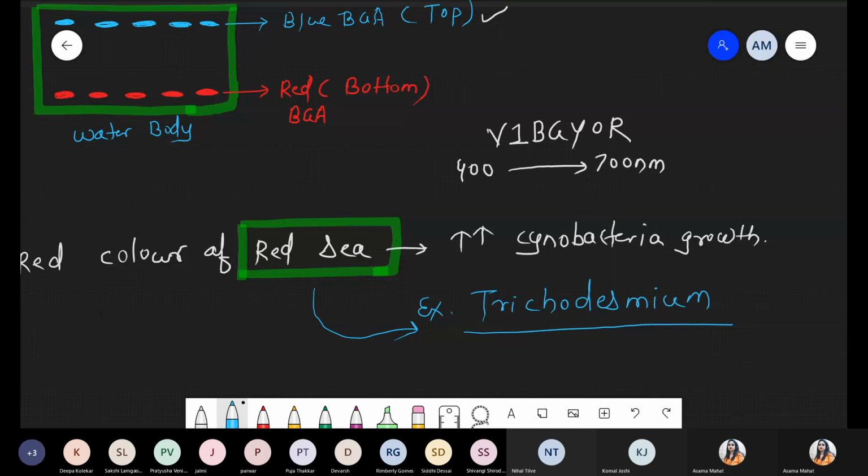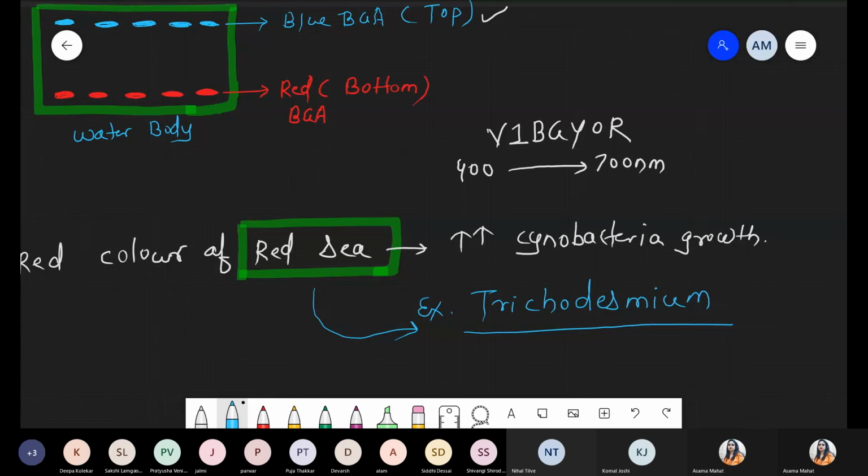Color depends upon exactly what the position of that bacteria is, and which type of pigment is present in high amount. That will depend upon both: the position and the amount of the pigment.